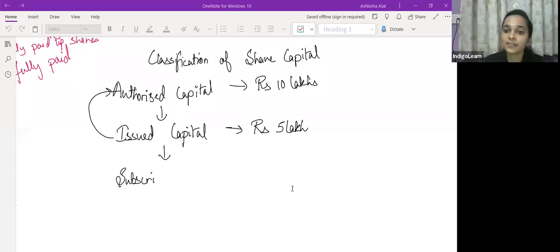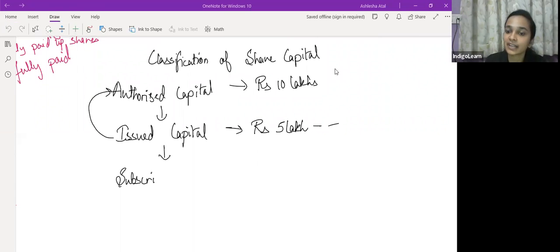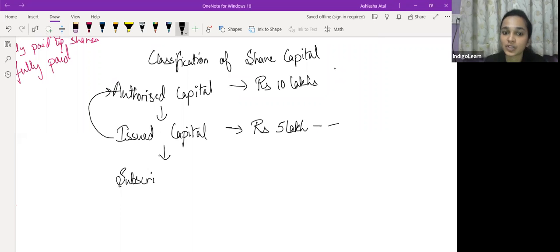Now what is over subscription? अभी 5 लाख का issue किया, 5 लाख में से 5 लाख से ज़्यादा का application मिला, say the company has received application for 6 lakh. So that is the case of oversubscription. Full subscription is 5 lakh issued and 5 lakh subscribed. So that is a case of full subscription. And under subscription is a situation wherein 5 lakh has been issued, but out of 5 lakhs, only 3 lakhs say has been subscribed. So that is called as under subscription.